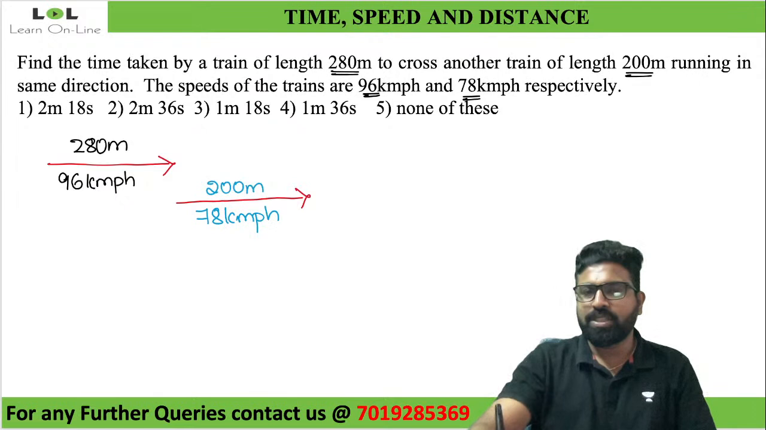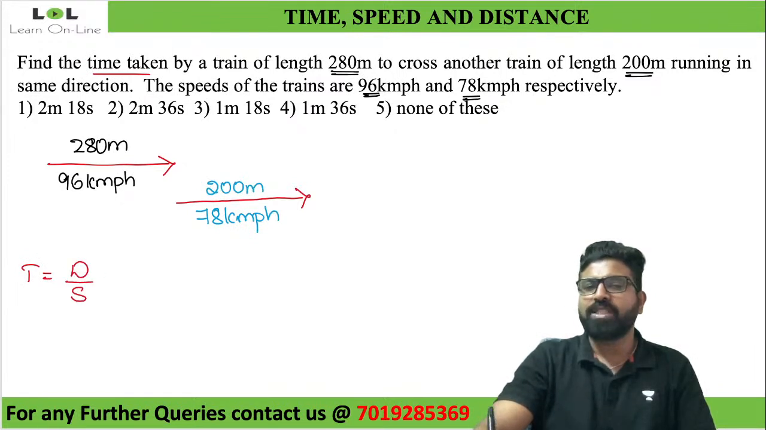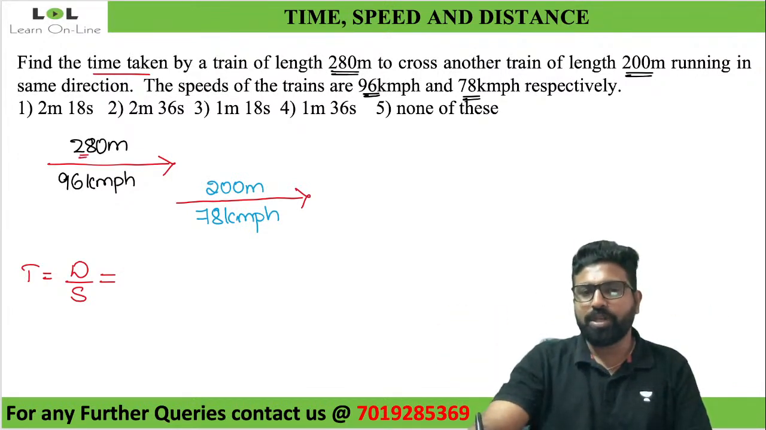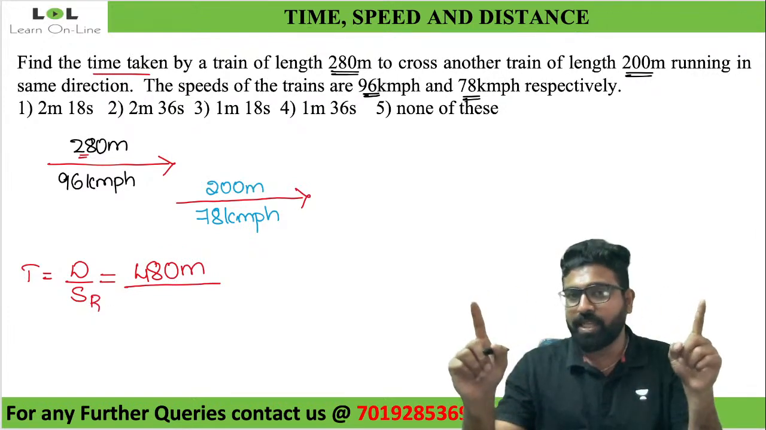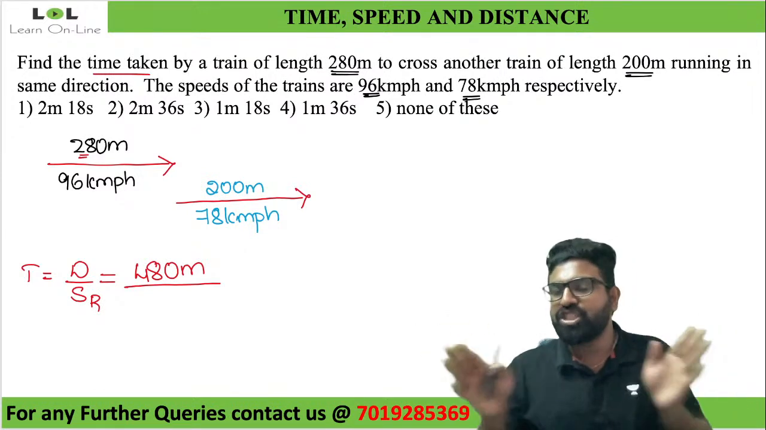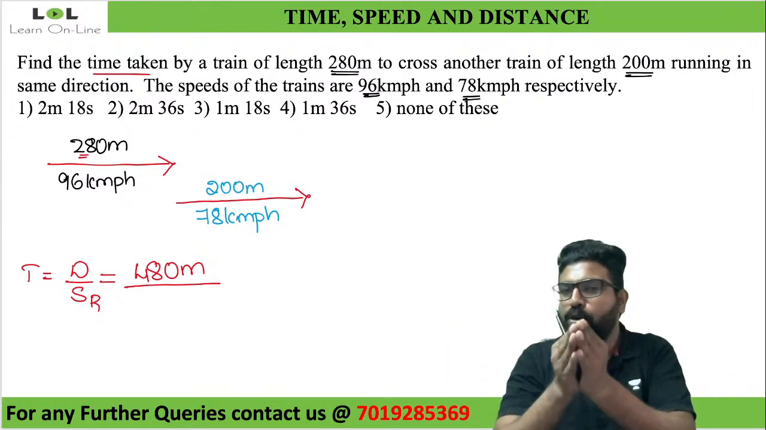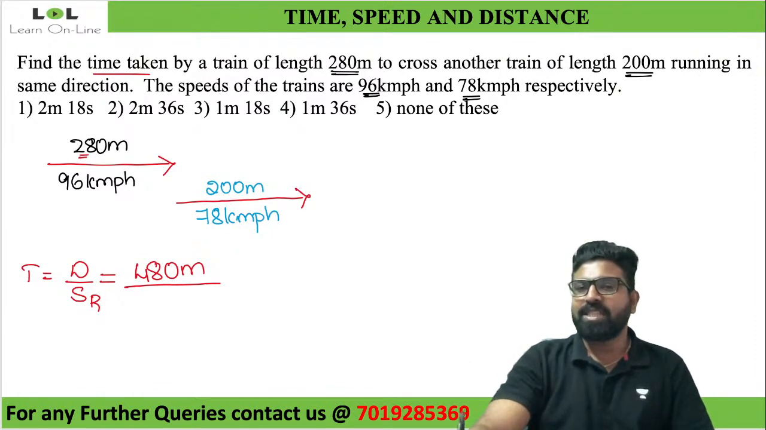Approach: where should I start my question? Time taken. Time is equal to distance by speed. What is the distance? Whenever I'm taking two objects that both have a length, I take the length of this train plus the length of this train. So it is 480 meters divided by the speed. Speed here is relative speed. They're traveling in the same direction, so same poles repel each other, minus. 96 minus 78 is 18 kilometers per hour.